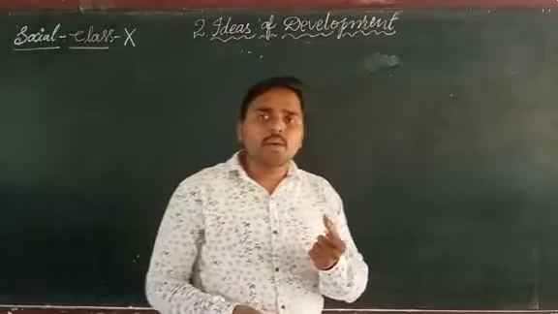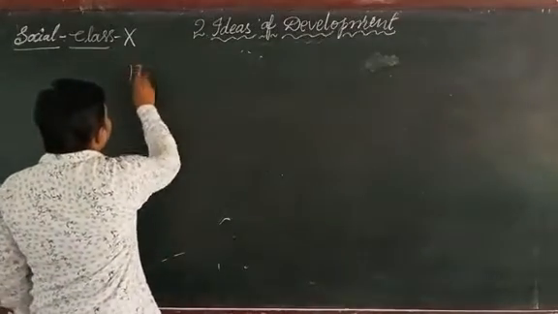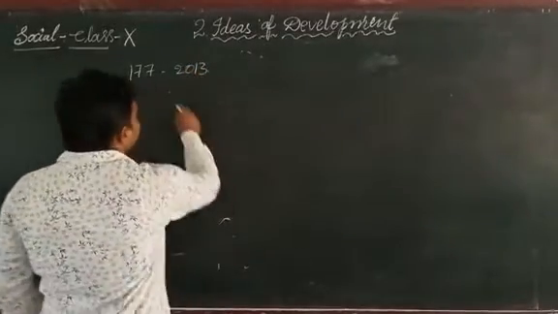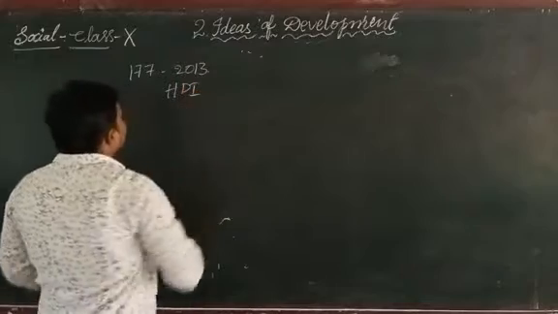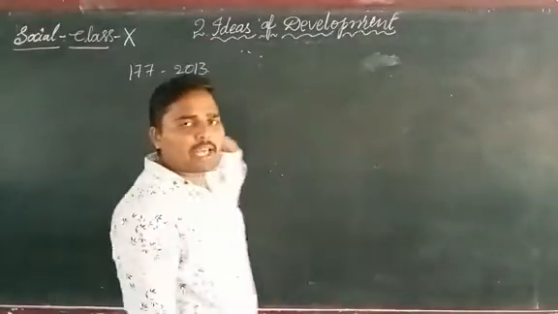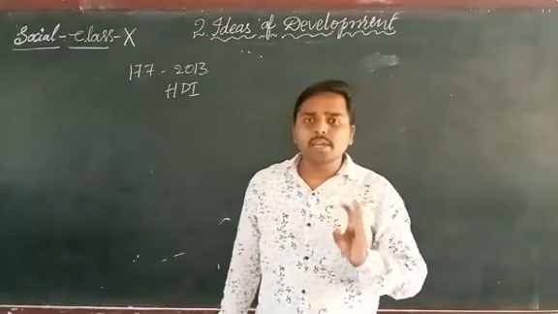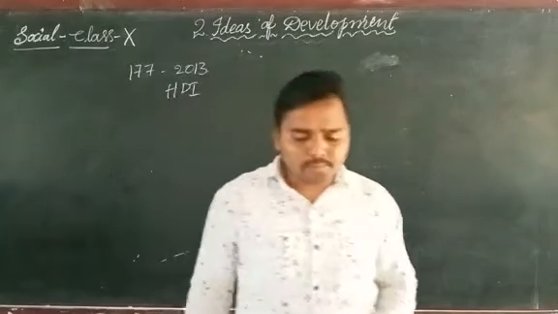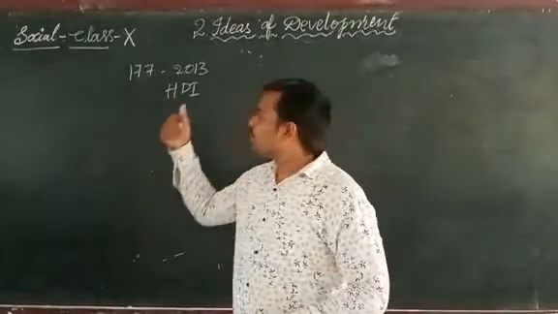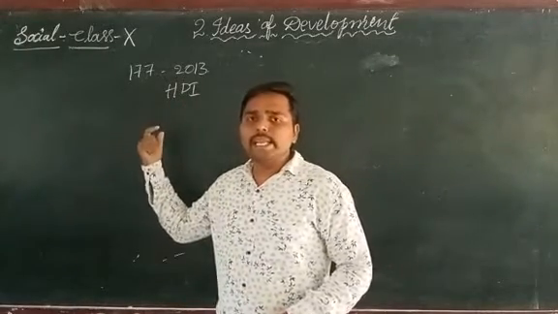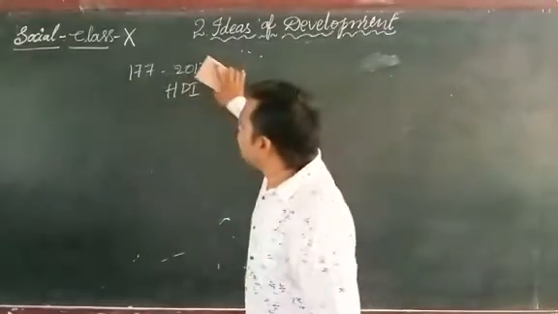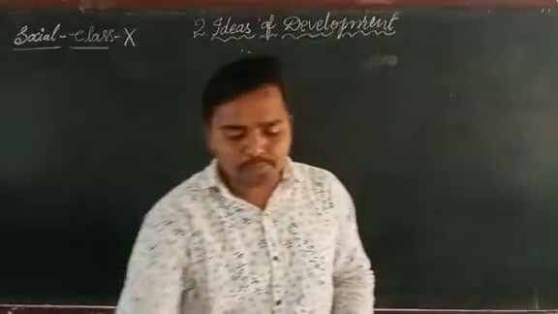How many countries were compared by UNDP in the year 2013? According to the Human Development Index, 177 countries in the world were compared with the help of education and health. Okay, now let us see the comparisons, the aspirations which the Human Development Index showed in the published report.